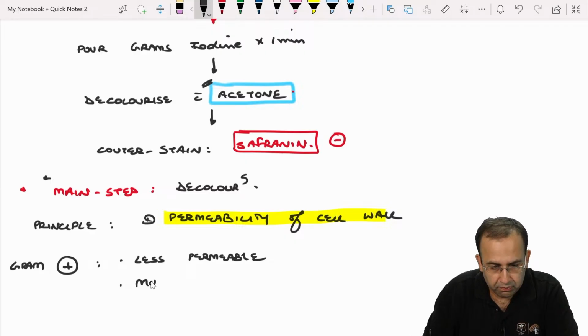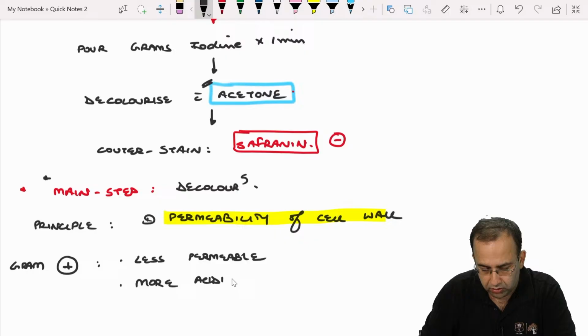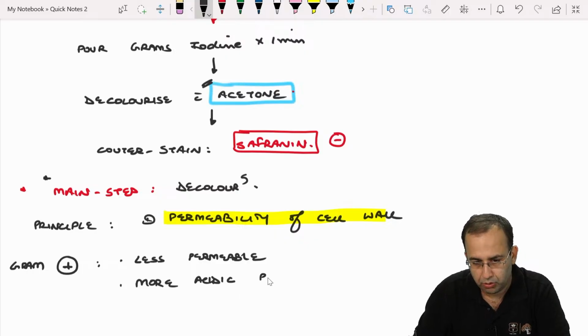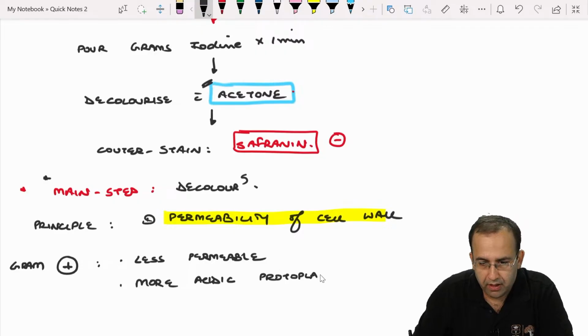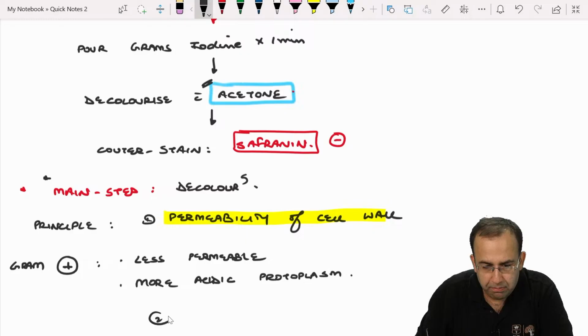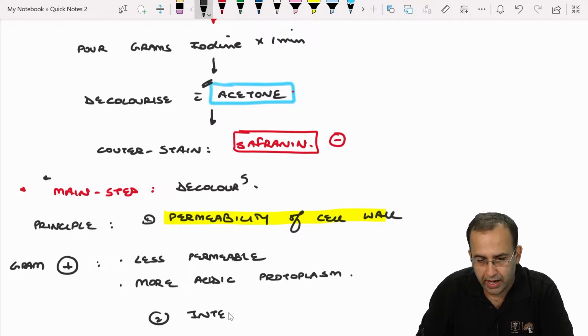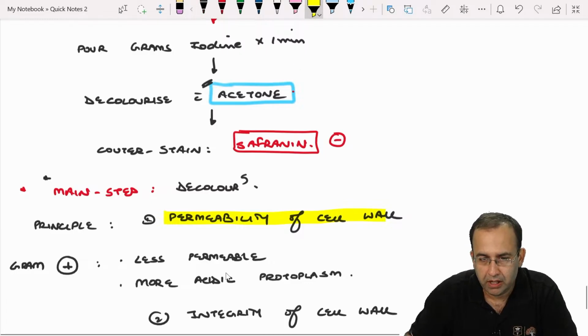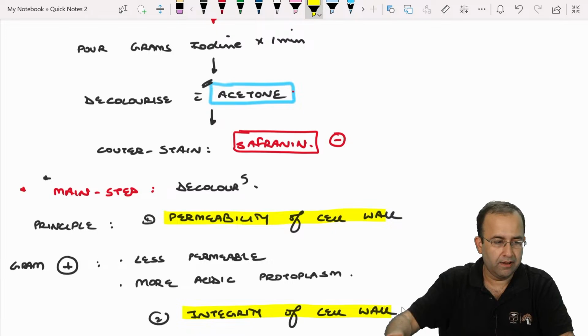It has more acidic protoplasm, so it retains the color. And the second principle is integrity of the cell wall.